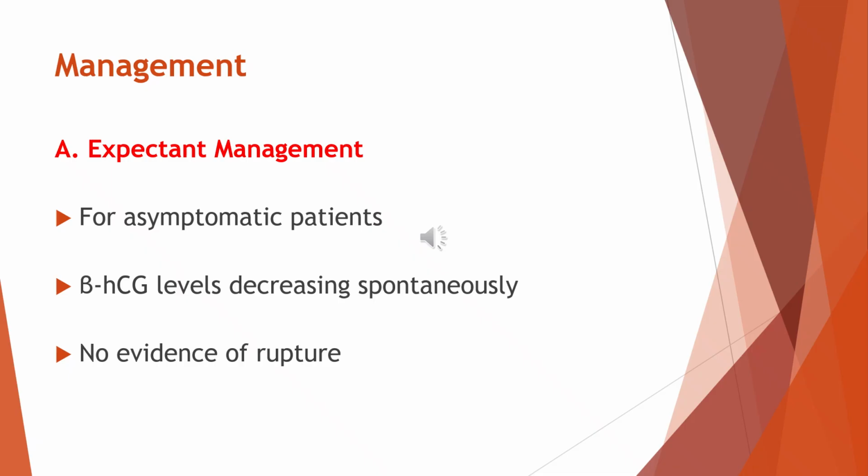Another important requirement is that there must be no signs of tubal rupture or internal bleeding. In expectant management, the patient is closely monitored with repeated HCG tests and ultrasounds to ensure the pregnancy continues to resolve safely. This method avoids medication and surgery, but it requires careful follow-up.